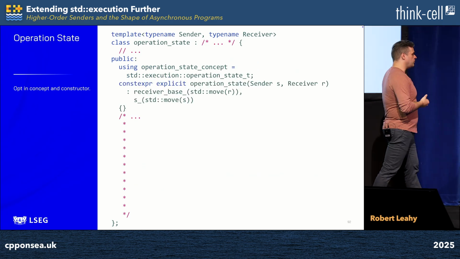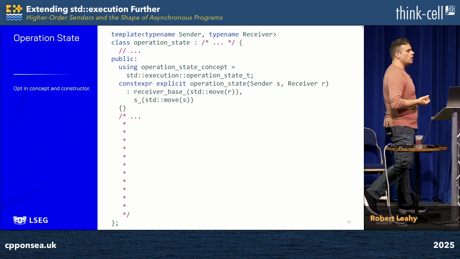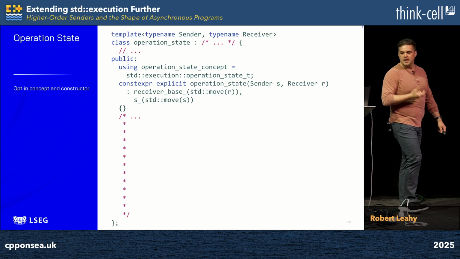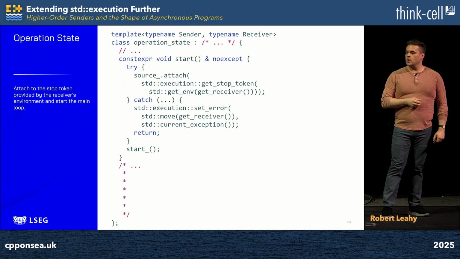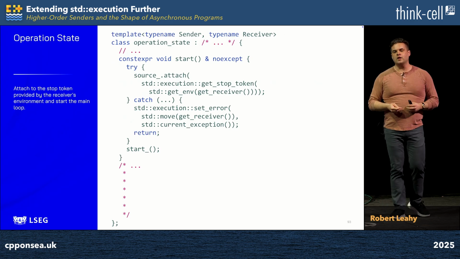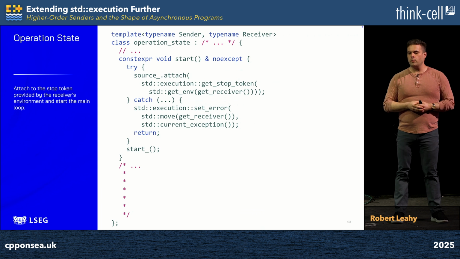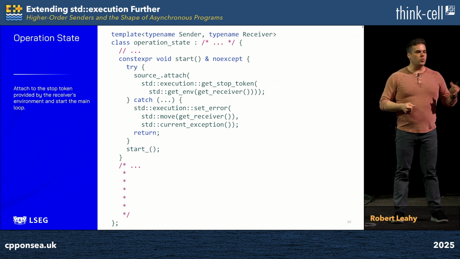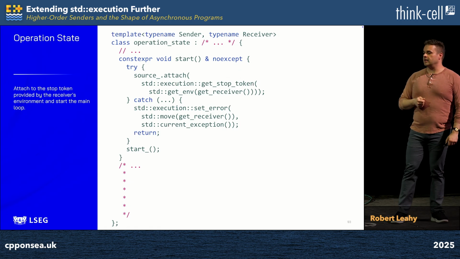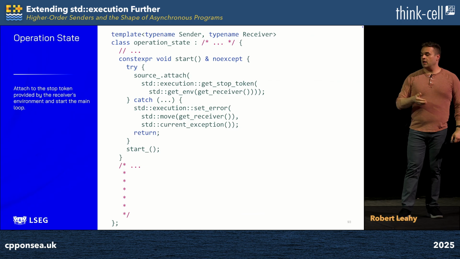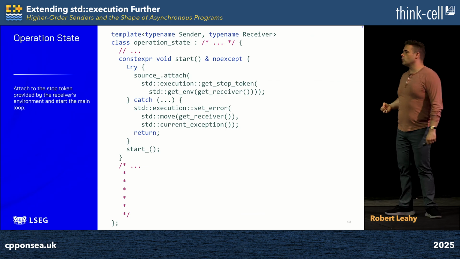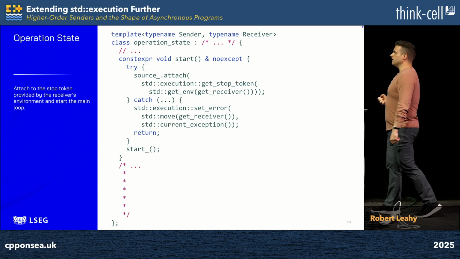Which brings us to the public-facing part of the operation state, boilerplate we saw earlier in the talk, operation state concept, and of course, that needful binary constructor. This is not interesting, and so we move on to actually starting this operation. The first thing we need to do is model the fact we're entering the asynchronous lifetime of the operation state by attaching our stop source to our downstream stop token, by ensuring those stop requests are mirrored through and re-emitted. If that throws an exception, we simply end the operation immediately with that error and we return. Otherwise, we call start_ to start the first iteration of the main loop.